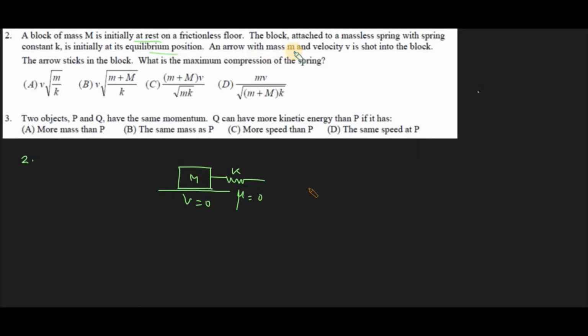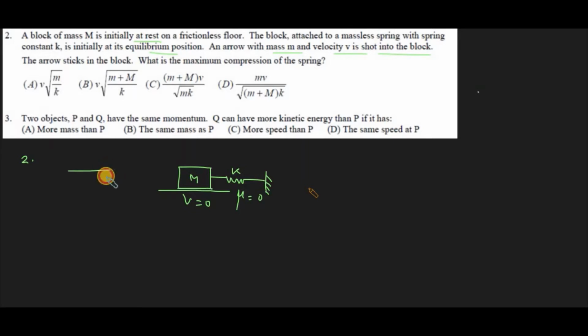An arrow with mass m and velocity v is shot into the block, and the arrow sticks in the block. The spring is attached here. So the arrow, whose mass is m and velocity is v, is shot into the block.